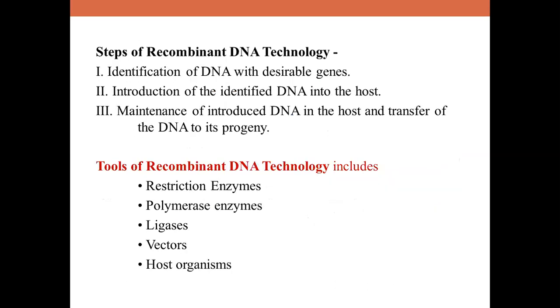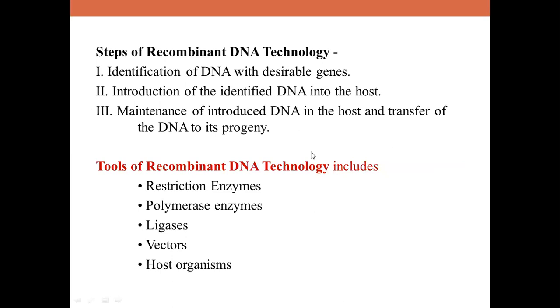Now, there are different basic steps in genetically modifying an organism. And what are those steps? Number one is identification of DNA with desirable genes. Second, introduction of the identified DNA into the host organism. Third is maintenance of the introduced DNA in the host and transfer of DNA into its progeny. So these are the three basic steps, children.